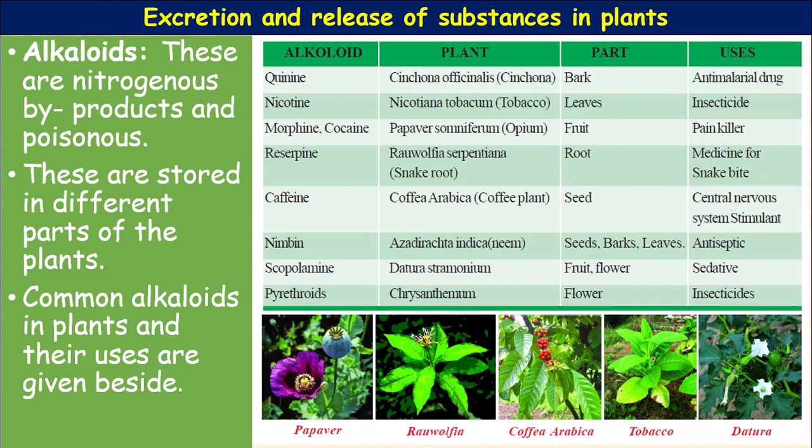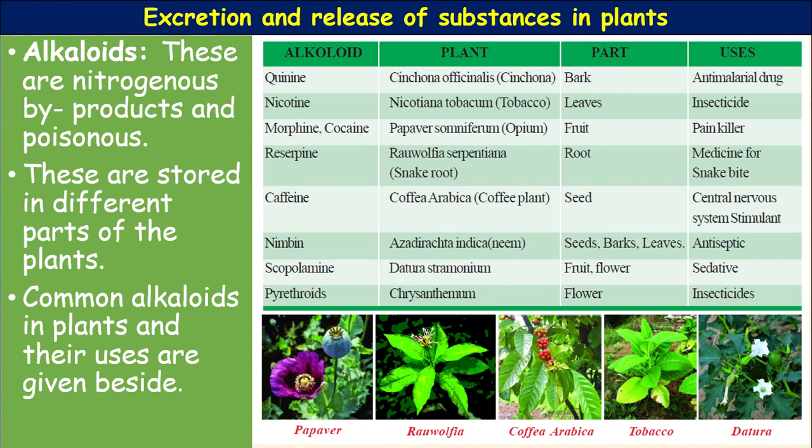This is the plant which is used in cigarettes and other nicotine products. Datura stramonium, Datura, is also a very medicinal plant. These are all medicinal plants if they are used in right proportions. If they are used beyond the limit, they act as poisons.